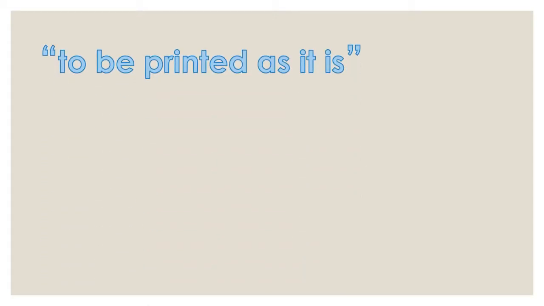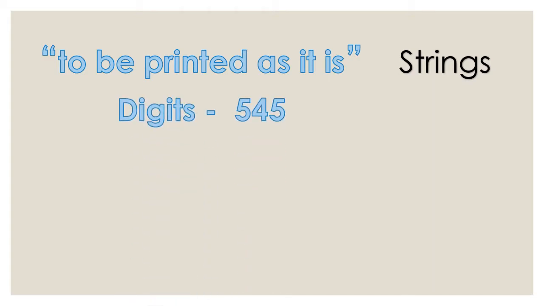Now, recall the previous code we have written. Wherever we wanted to display something as it is, we enclosed that part in quotes, like this. This is a data type called string. And wherever we wanted to perform some arithmetic operations, that is on digits, we did not use quotes to enclose those digits. The data type we used here is called integer.